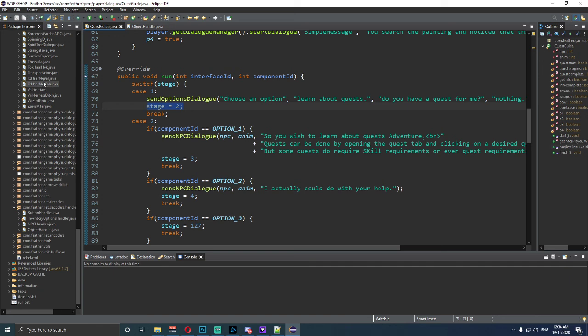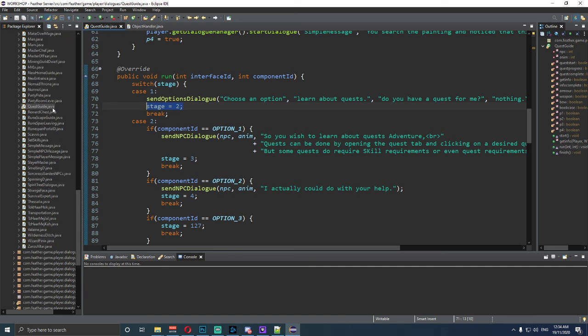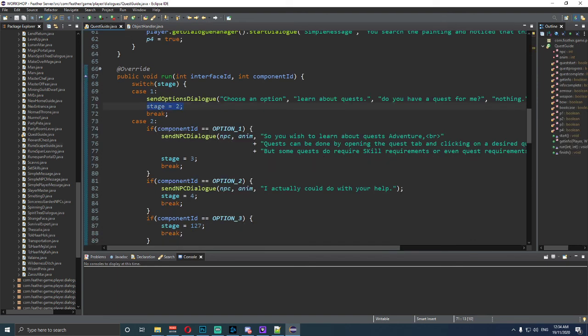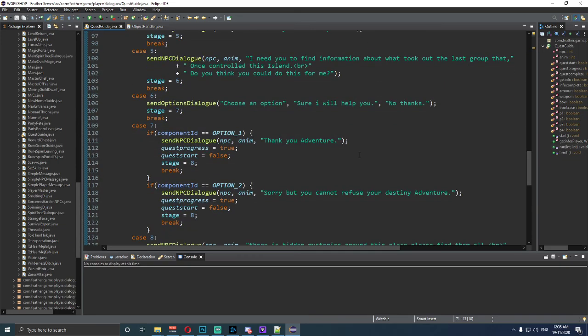If we actually go into a different one, just to double confirm, because obviously my head's not in the right space at the moment for this. If we go to stage 2, it'll read stage 2, yeah, so it should really go to the next stage by reading this, so it should read that. Leave it at stage 5 if you like. You can tamper around with it, change it around a little bit. I'm just going to leave mine at stage 2. If it works, it works. If it doesn't, it doesn't. I'm not really worried too much. It's just for this tutorial to show you guys what's going on.